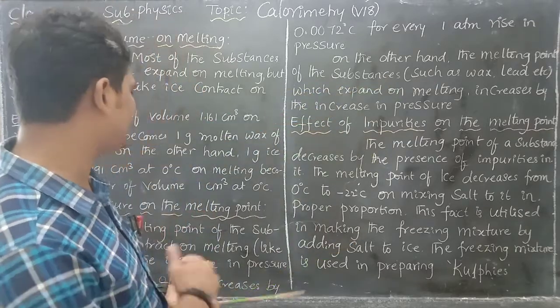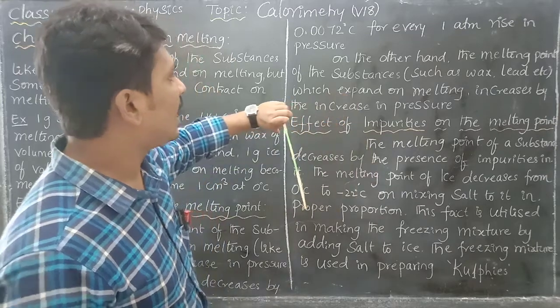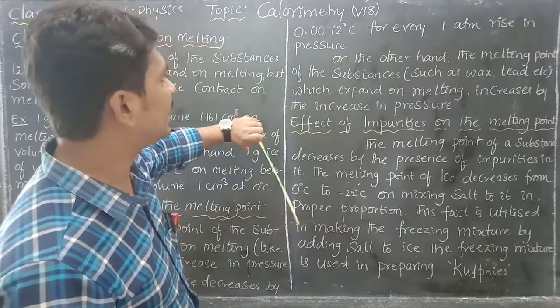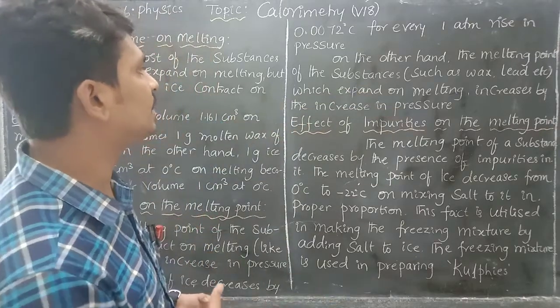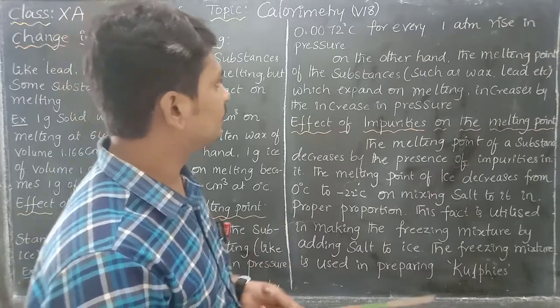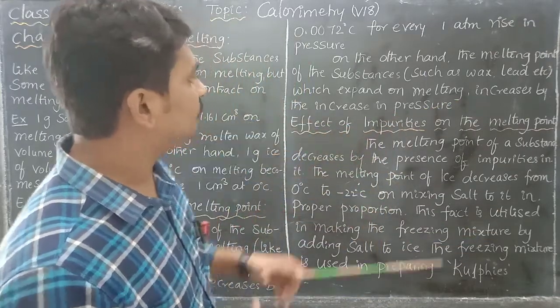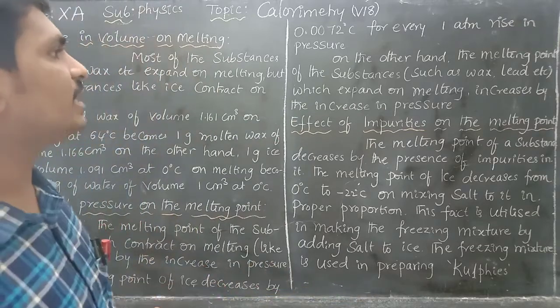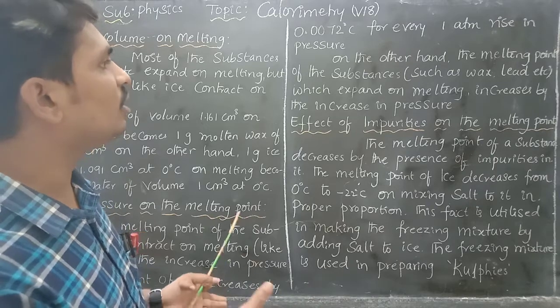On the other hand, consider the melting point of substances such as wax and lead. Ice has a different behavior from other substances like wax and lead. These substances expand on melting. If you increase the temperature, the volume increases. If you increase the pressure, here also the melting point is increased, because the volume is increasing.